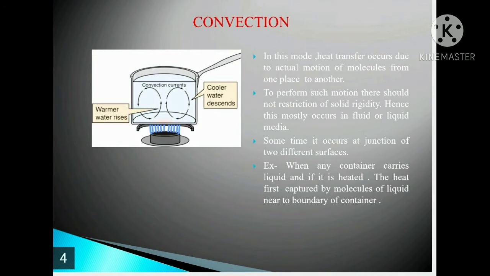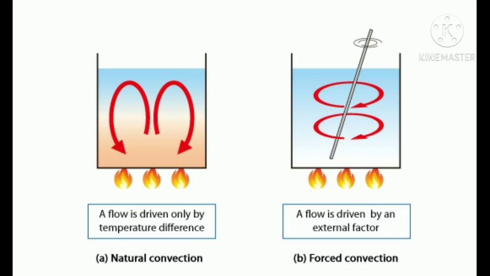In convection, heat transfers from one place to another by actual movement of molecules. To perform such motion, there should not be any restriction of solid rigidity in the material. Hence, this type of heat transfer mostly occurs in fluid or liquid media. Sometimes this heat transfer may occur at the junction area of two different surfaces, that means the junction area between liquid and solid media.